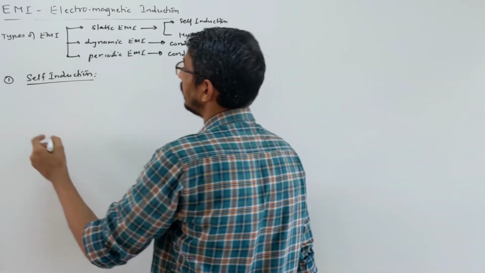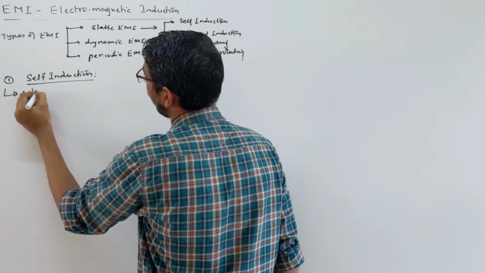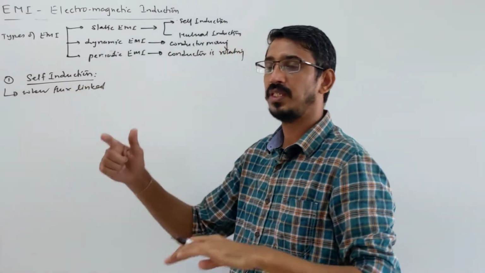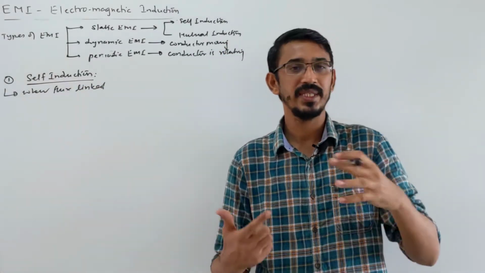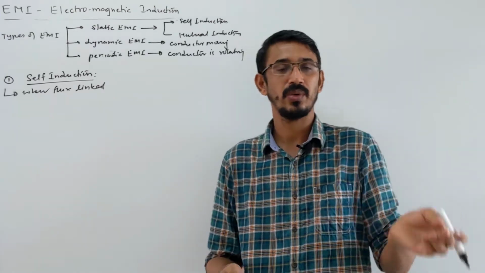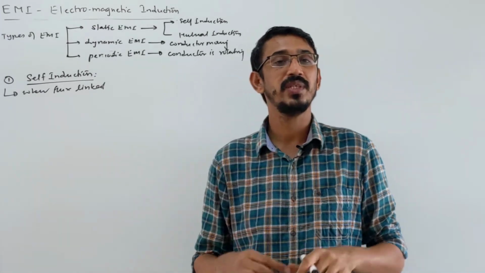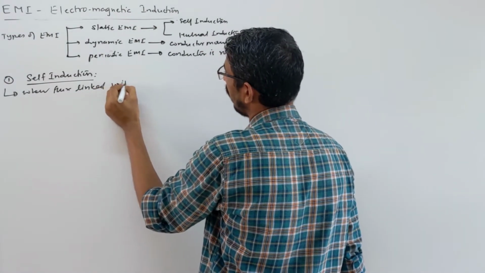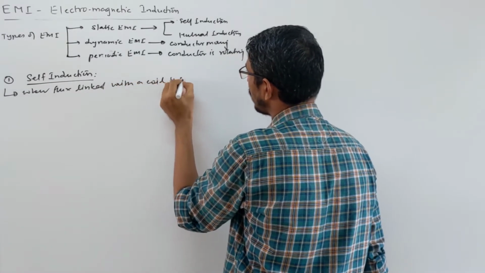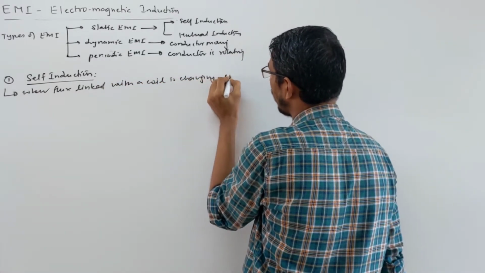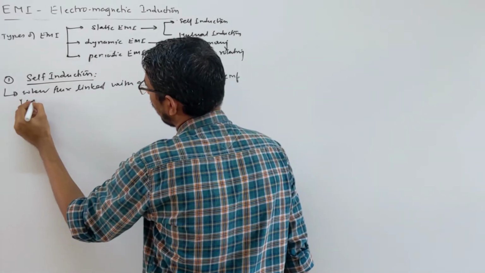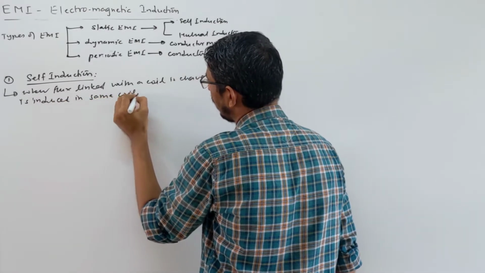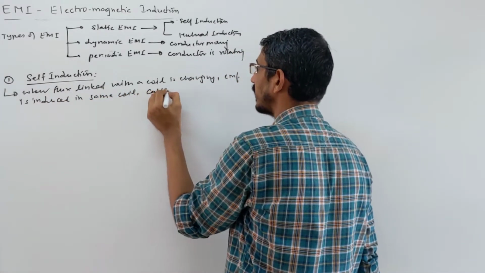Let me write a few words here. When flux linked with a coil is changing, we generally change the current. The coil is given to you, and the area and other things we keep constant. So the current is growing or decaying, and then your flux will change, so EMF will be induced in the same coil. This phenomenon is called self-induction.